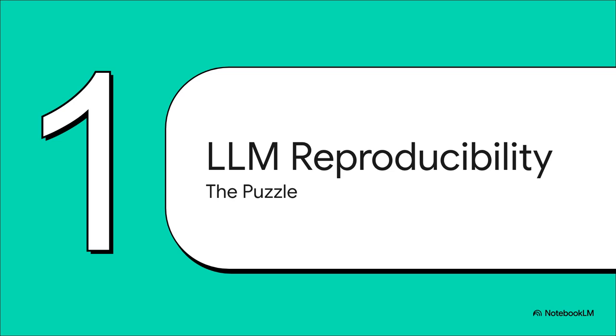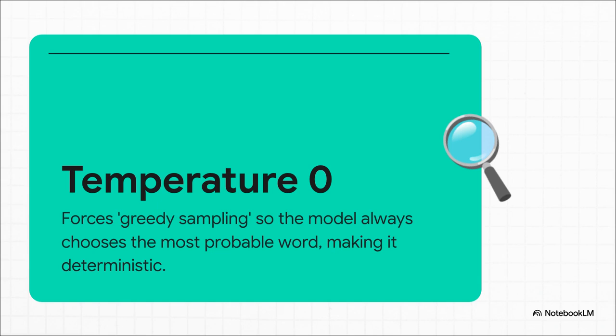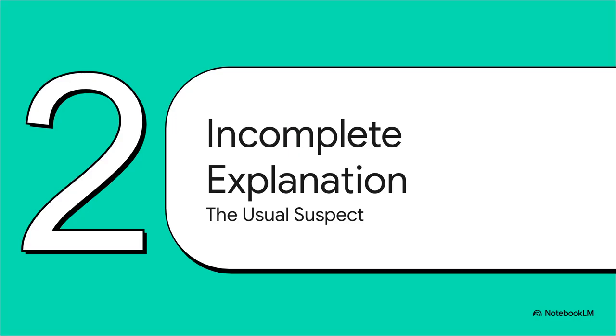We're going to break down why this happens, why the explanation you've probably heard is actually wrong, and then unmask the real culprit. So to really get the puzzle, you have to know about this one setting called temperature zero. Think of it as the no creativity switch. When you turn it on, you're forcing the model to always pick the single most likely next word. In theory, this should make the output 100% predictable. It should be the same every single time. And yet, it's not. So, what is going on?